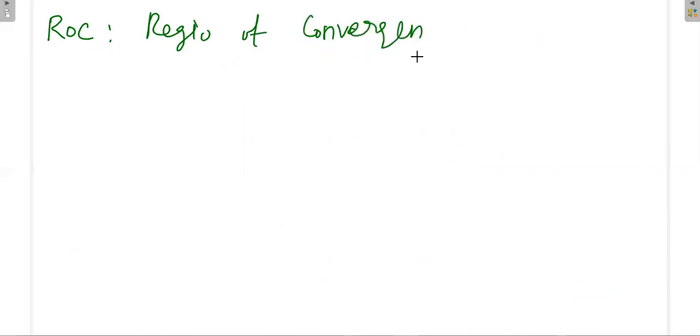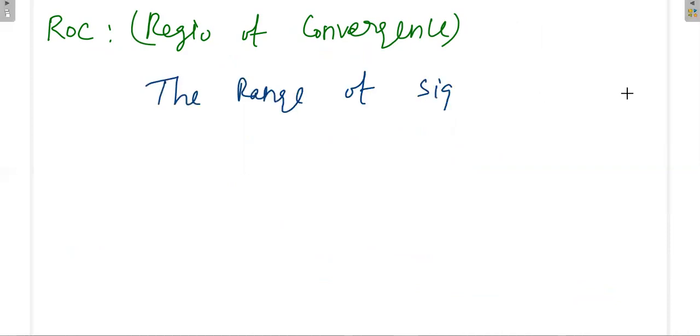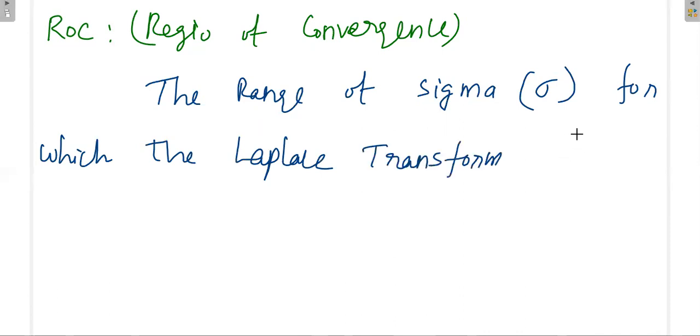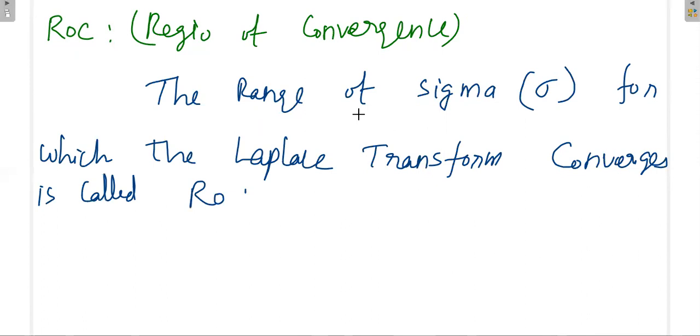That means the range of sigma for which the Laplace transform converges is called ROC.